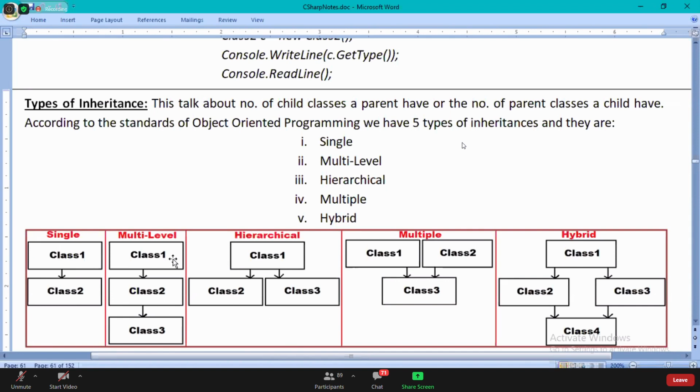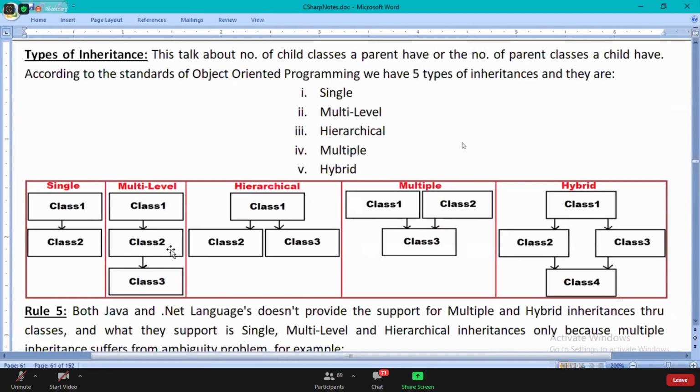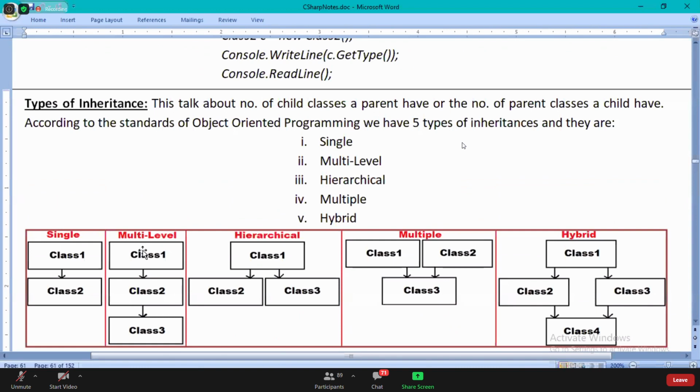What is multi-level inheritance? Like you can see, you have a sequence like one, two, three, not only three, but four, five, six, any number, more than two. This is called multi-level inheritance. Hierarchical inheritance. What is hierarchical inheritance? One parent and multiple children.